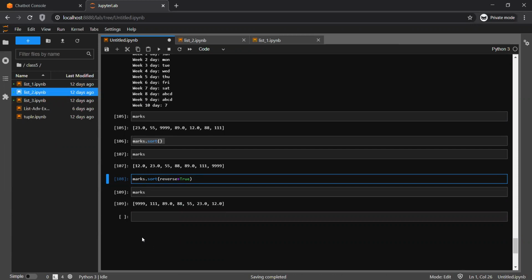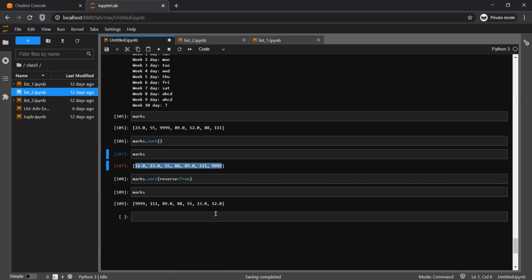But remember one thing: if you sort the list, it will sort in the same place. If you see here, the marks have arbitrary order, meaning a few numbers are bigger, a few are lesser, there is no proper order. When I did a sort, it changed the values here. So when you are coding, if you have to make that kind of change in place, obviously feel free to sort.